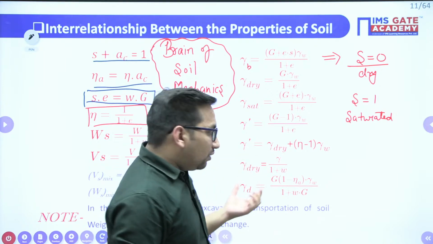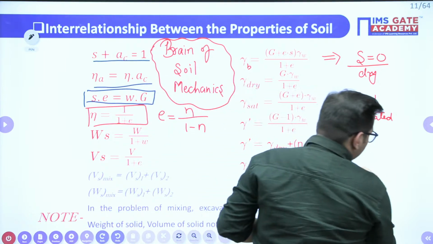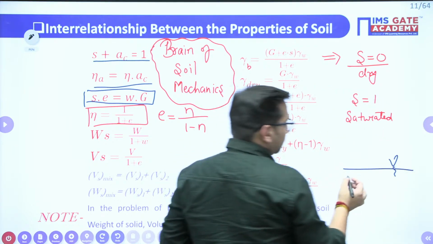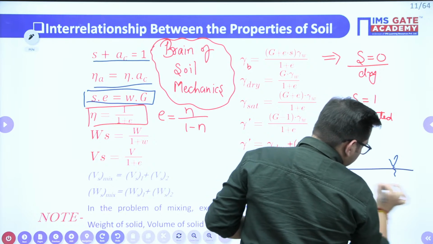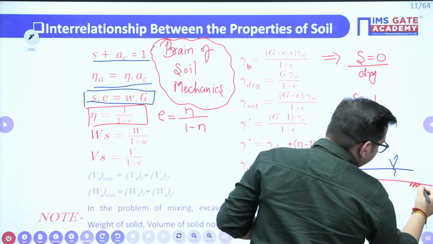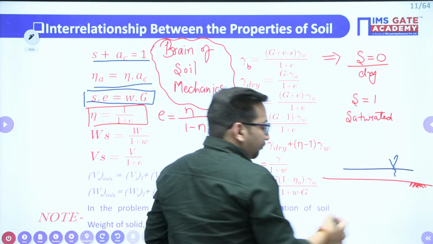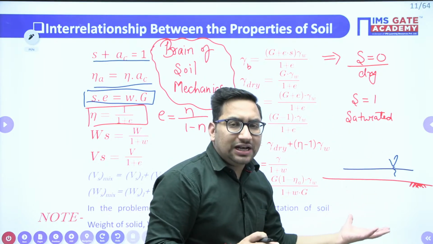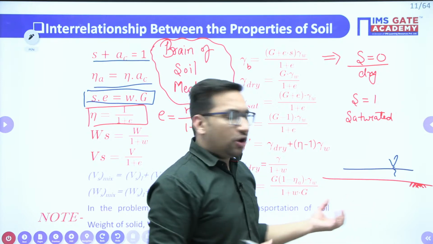Clear? Now, if your soil is below the water table, let's suppose this is your water table and this is the ground level, right? This gamma represents mainly the weight of soil per unit volume.